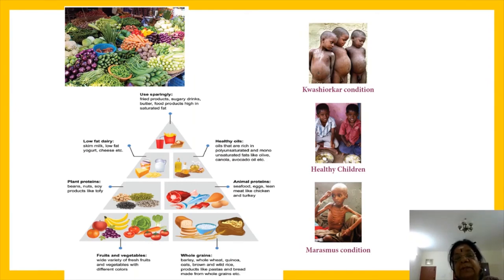Kwashiorkor is pot belly, the belly is like a pot, that is why it is called pot belly. Whereas here the bones are seen, pigeon chest, the chest bones are visible, and the skin is very thin, very pale and the delicate bones are visible. So a person should take a balanced diet.